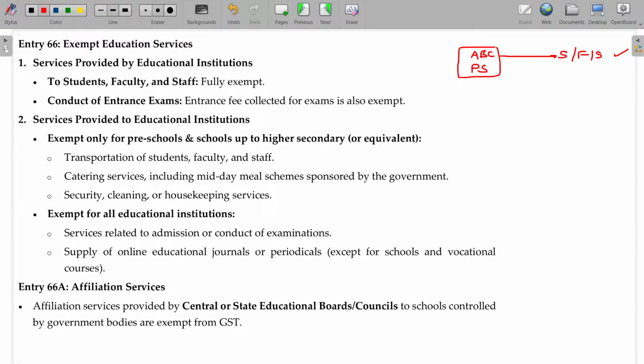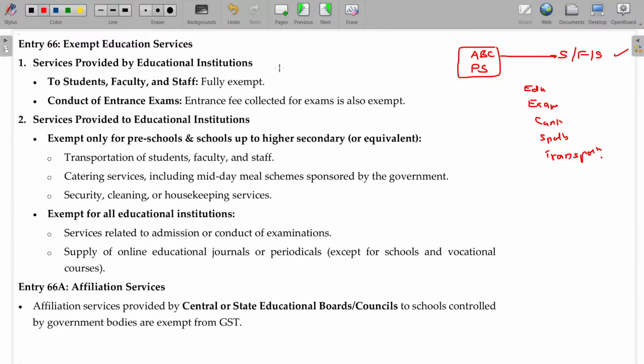Clear? What are the services? Education, examination, canteen, and special sports activity, all the services exempted. And transport of students and faculty, transport services, clear, all these things are exempted. Now, sometimes it is very tough for the institution being in the beginning stage to own their own transport facilities and canteen facilities.